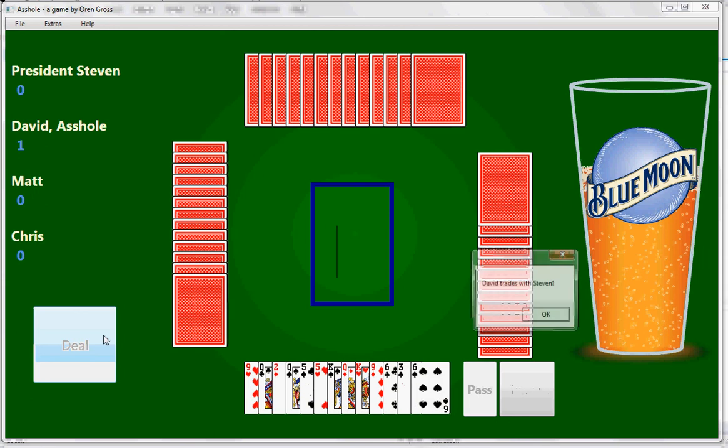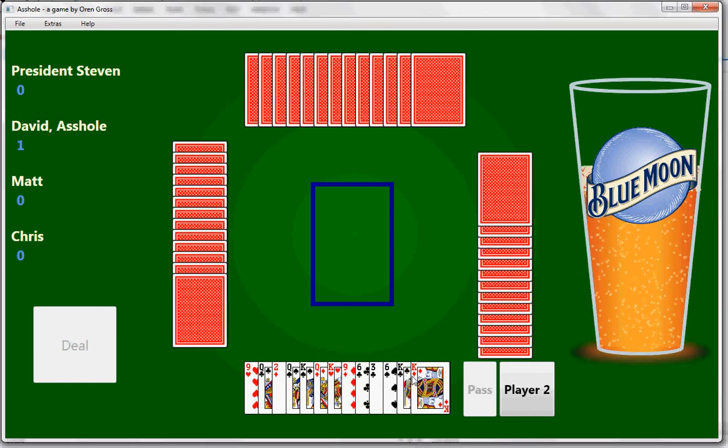So when I click deal, we're going to trade cards. So I'm going to get his 2 best cards, and I'm going to get rid of my 2 worst cards. So my 2 worst cards here, it looks like, are these 2 5s. There's the black 5 and the red 5. So if I click OK, those 5s go away, and now he just gave me 2 kings, which were apparently his highest cards, which isn't that good to begin with.